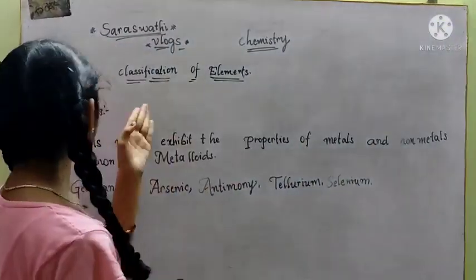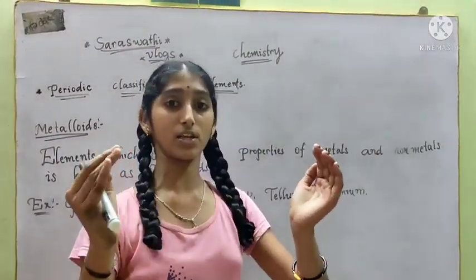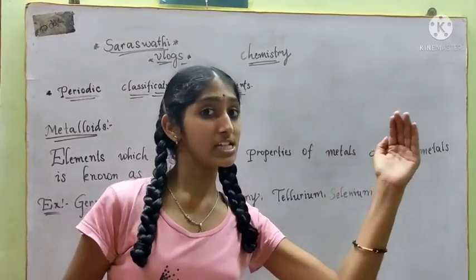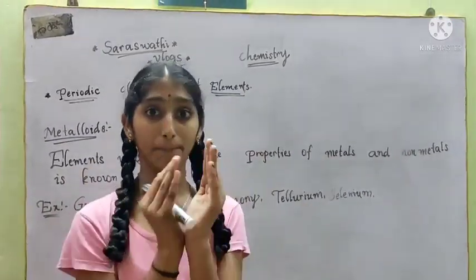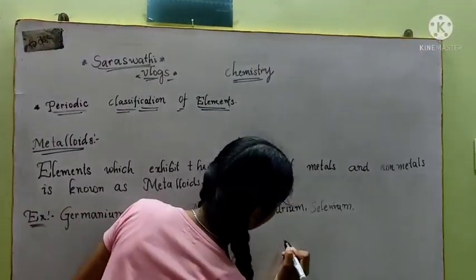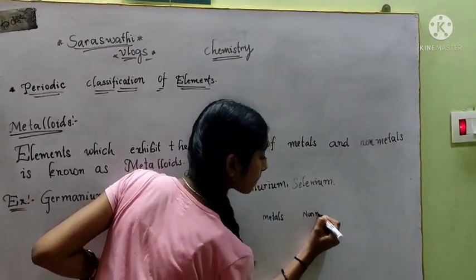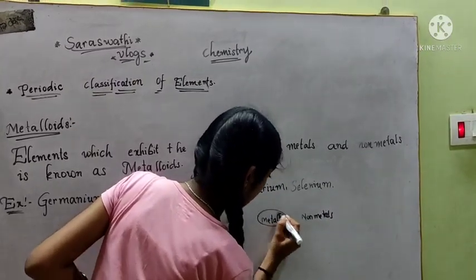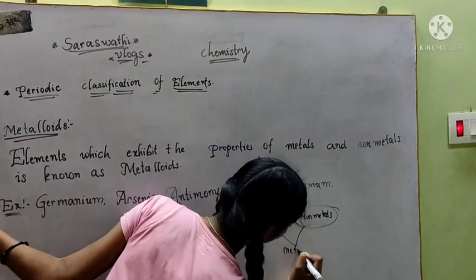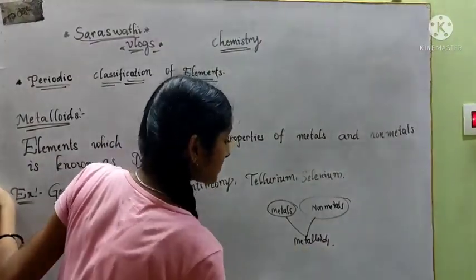So metalloids should exhibit the properties of both metals and non-metals. Metals and non-metals combine, and what they become is metalloids. The metal properties and non-metal properties together become the metalloids.